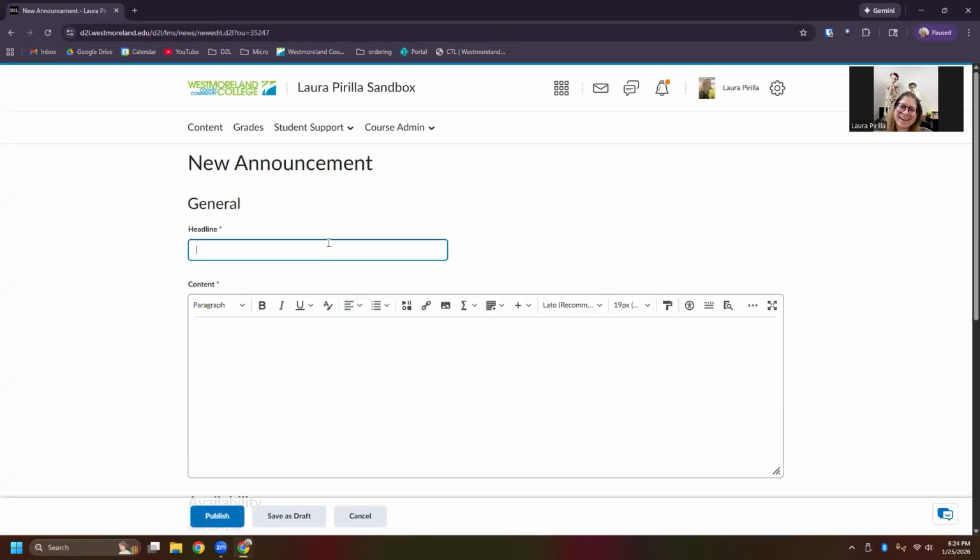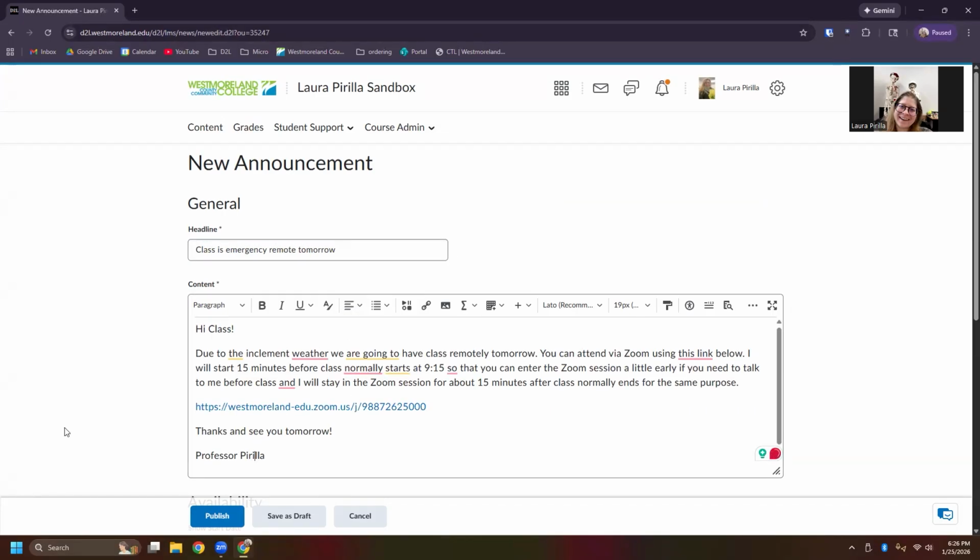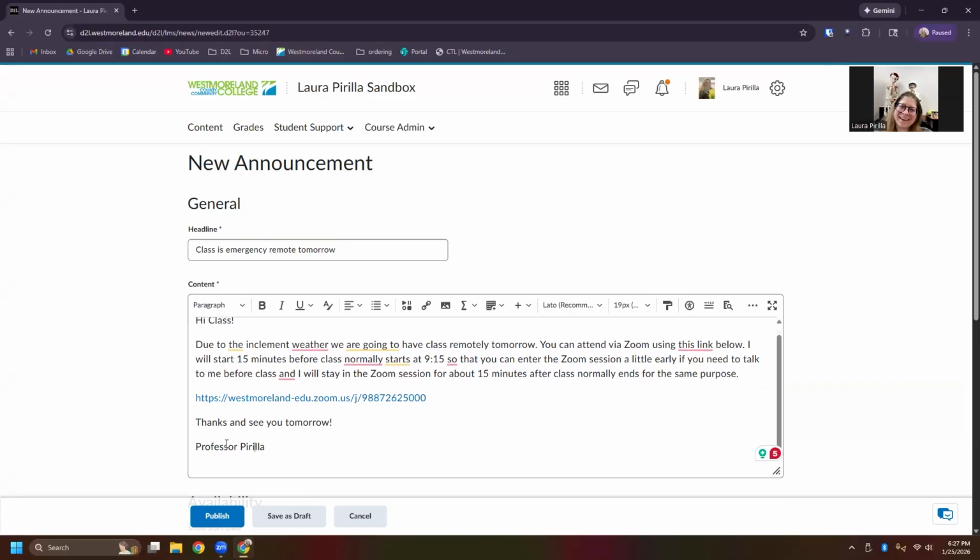and in my headline, I might say something like class is emergency remote tomorrow. Then I'll type a brief message here. Okay, so now that I have that Zoom link posted in there, as well as my brief message, if I were using a passcode, I would make sure that I pasted that passcode in here at the same time. But since I'm not using one, I don't need to do that. So then I would just click publish.